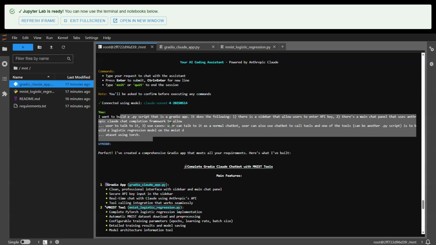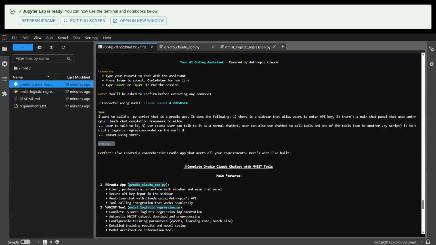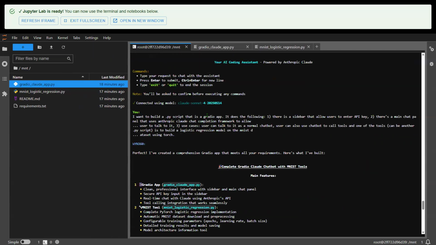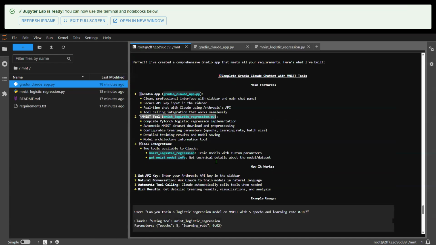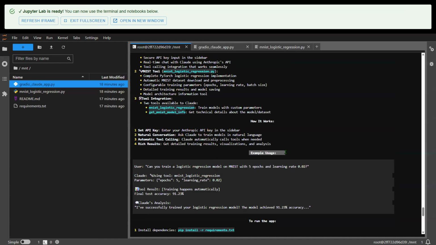So once I said it, the agent Win360 is going to give us the script. Based on the description, you can expect there are two scripts: one is the chatbot script, and the other one is this logistic regression model. We're going to look into the scripts, but before we do that, here is a quick summary. There's a Gradio app, so obviously there's some sort of app.py, and then there's a MNIST tool, which is the Python script that builds the logistic regression model. Here are also some example usages, which is very interesting, but we don't have to do that.